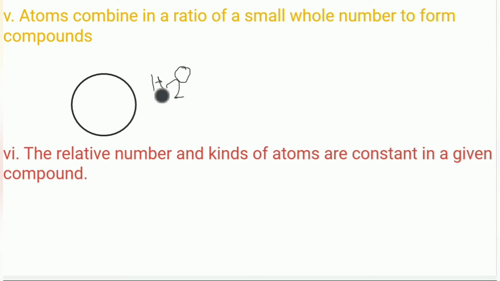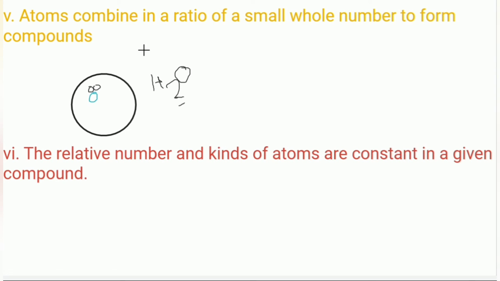Here we find two atoms of hydrogen and one atom of oxygen. But have you ever seen atoms combining in a fractional number, meaning in a half or three-quarters like that? No, never, because they always combine in a ratio of whole numbers.